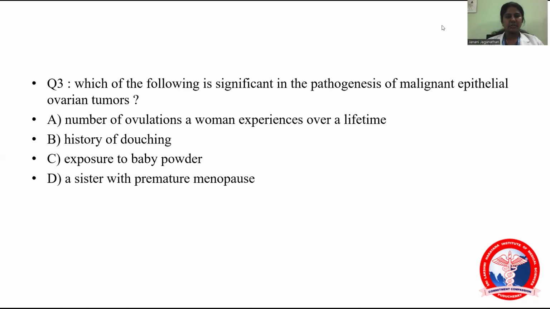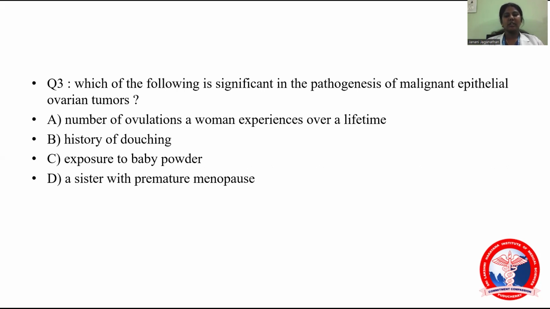So the third question will be: which of the following is significant in the pathogenesis of malignant epithelial ovarian tumors? The options are: number of ovulations a woman experiences over a lifetime, history of douching, history of exposure to baby powder, and a sister with premature menopause.